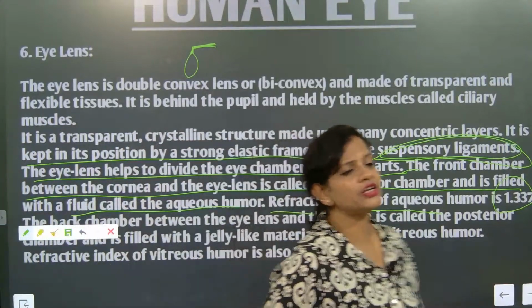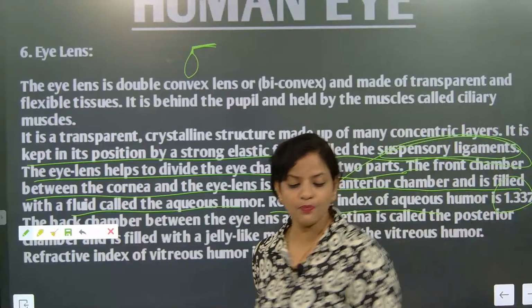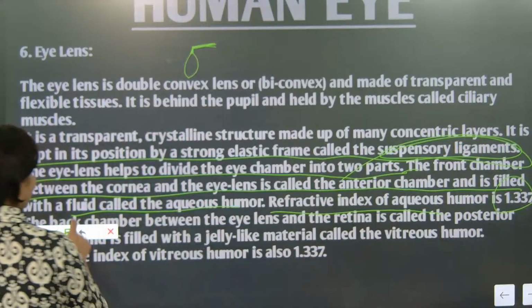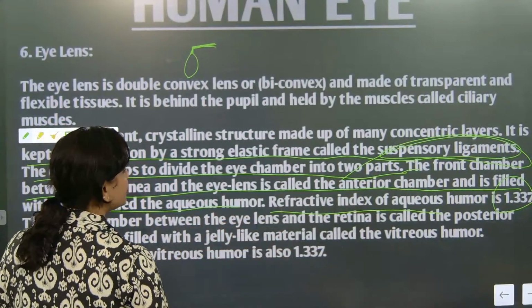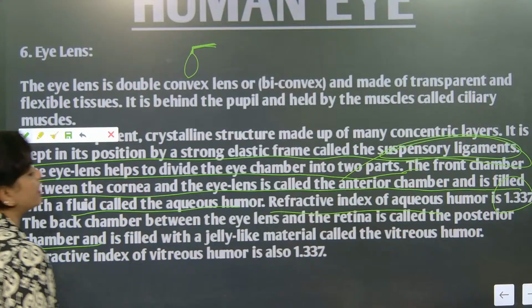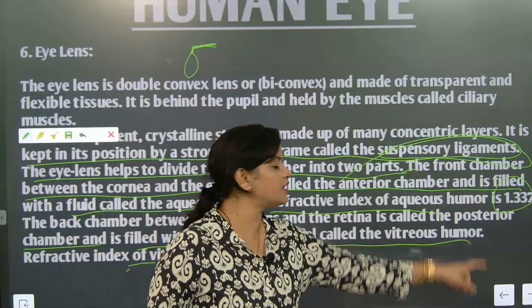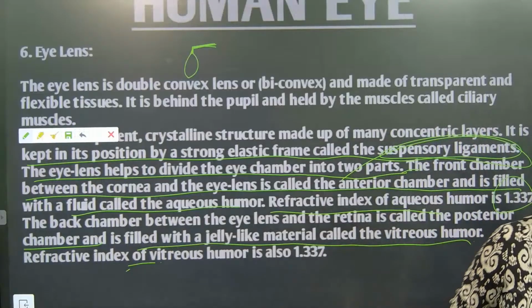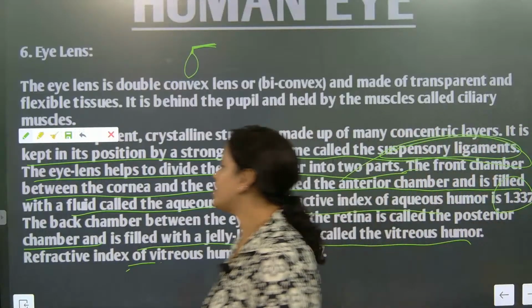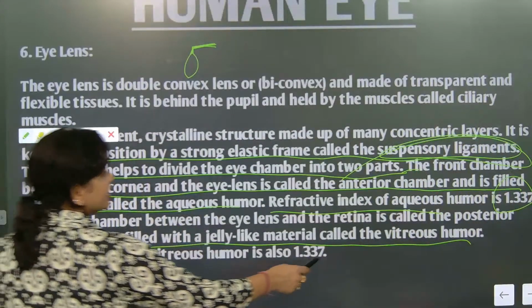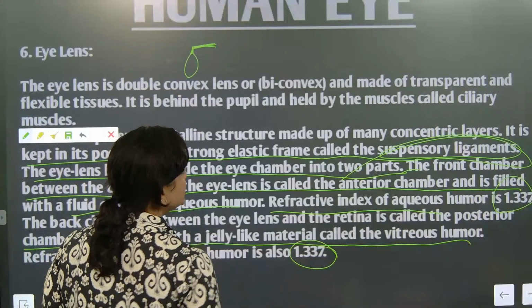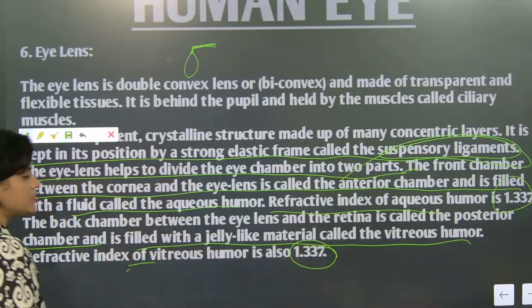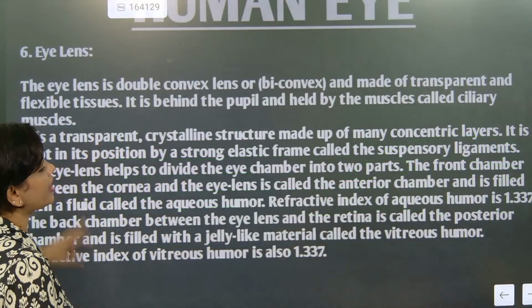What is the refractive index of aqueous humor? 1.337. The back chamber between the eye lens and the retina is called the posterior chamber and is filled with jelly-like material called vitreous humor. So this is the difference between aqueous humor and vitreous humor. The vitreous humor refractive index is 1.337. Understood? So that is the aqueous humor and vitreous humor refractive index.